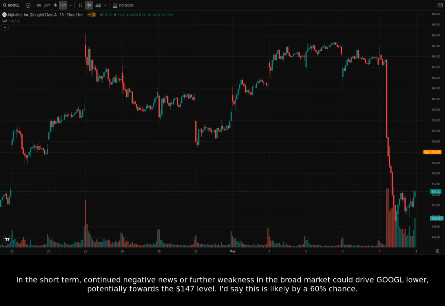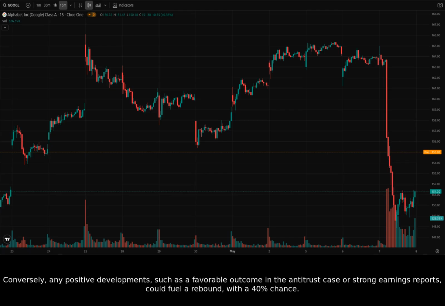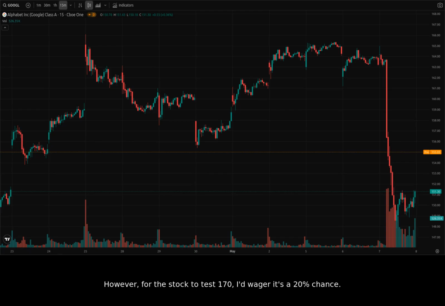In the short term, continued negative news or further weakness in the broad market could drive Google lower, potentially towards the $147 level. I'd say this is likely by a 60% chance. Conversely, any positive developments, such as a favorable outcome in the antitrust case or strong earnings reports, could fuel a rebound, with a 40% chance. However, for the stock to test 170, I'd wager it's a 20% chance. I'd keep an eye on these levels and also upcoming catalysts.